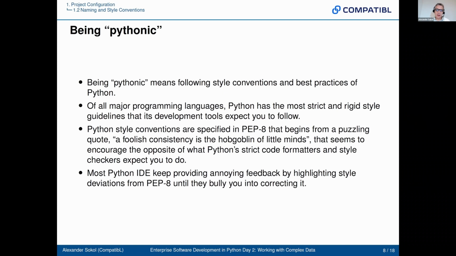That's very strange to see in this document, because when you keep reading, you discover that the committee in charge of Python actually requires you, I don't want to use the word foolish, but to be very, very consistent, right? So most Python IDEs will keep providing very annoying feedback by highlighting style deviations that would be perfectly fine in almost every other programming language, right?